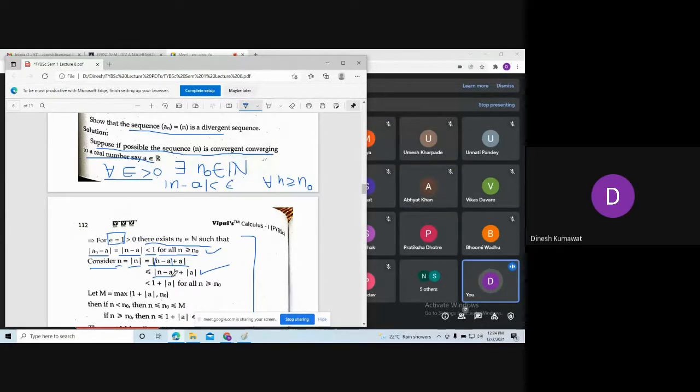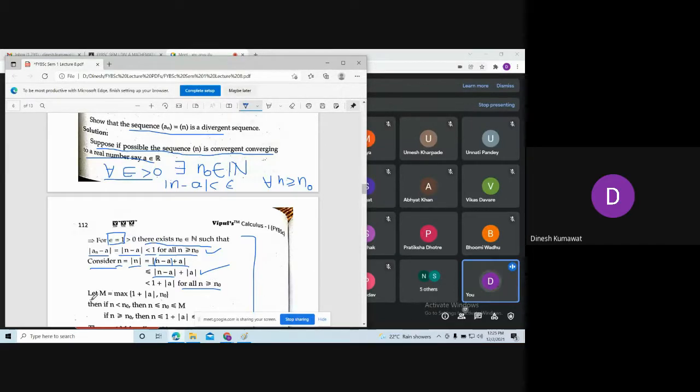But what do we know about this modulus n minus a? It is less than 1. So can I say this is strictly less than 1 plus mod a? Yes, sir. And this is true for all n bigger than or equal to n naught.